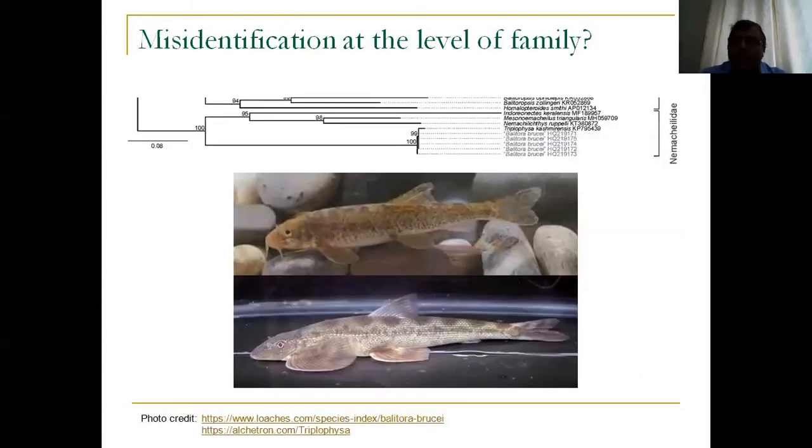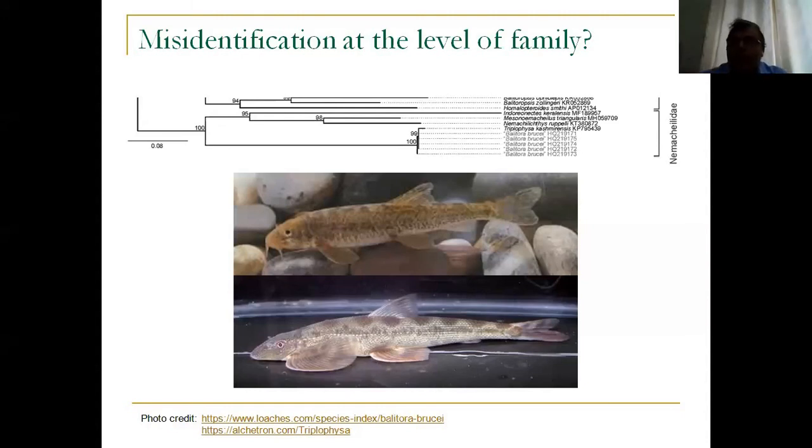In fact, the misidentification is at the level that in one case we found out that an organism which was in GenBank as Balitora brucei, sequences for Balitora brucei, was actually sequences of Triplophysa kashmiriensis, and these two are different families. So this one is Triplophysa, this is Balitora. How can you identify a Nemacheilid fish as a Balitorid fish? That shows that you have no understanding of taxonomy whatsoever.